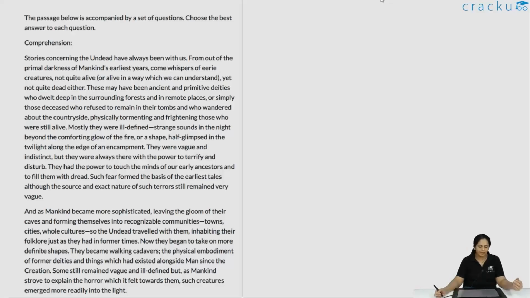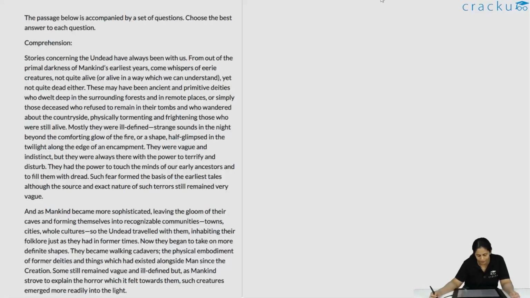Stories concerning the undead have always been with us. From out of primal darkness of mankind's earliest years come whispers of eerie creatures, not quite alive, or alive in a way which we can understand, yet not quite dead either. These may have been ancient and primitive deities who dwelt deep in the surrounding forests and in remote places, or simply those deceased who refused to remain in their tombs and who wandered about the countryside, physically tormenting and frightening those who were still alive.